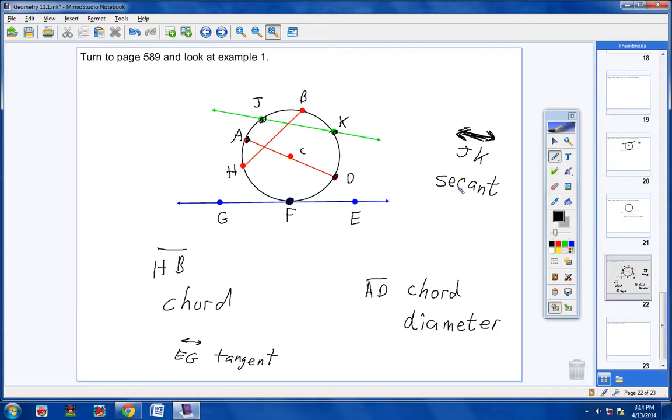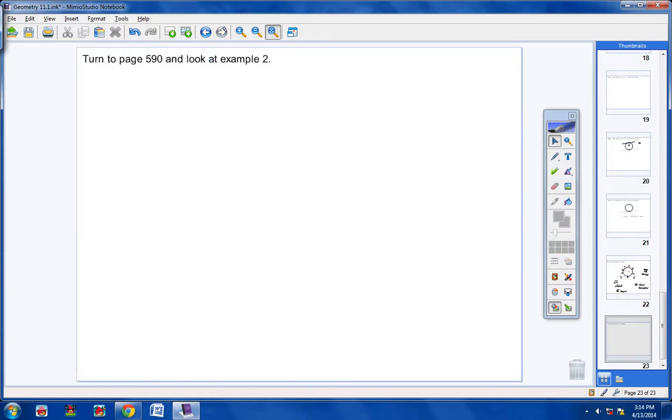And let's continue on. Also, if you would, please turn your books to page 590. Please turn your books to page 590, and I should have had that one drawn ahead of time, but I'm not going to. I think you can look in the book there, and I don't have to really give you any pictures. We can just kind of figure this out on our own. So if you'll please turn in your books to page 590, look at example number 2. First of all, it says identify a chord.